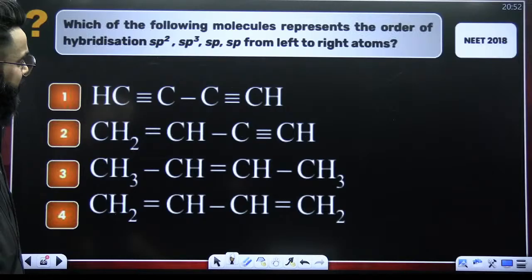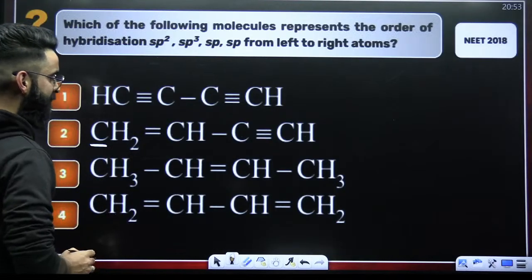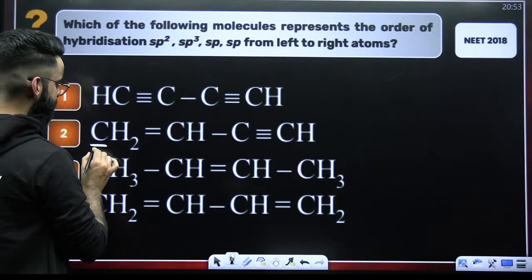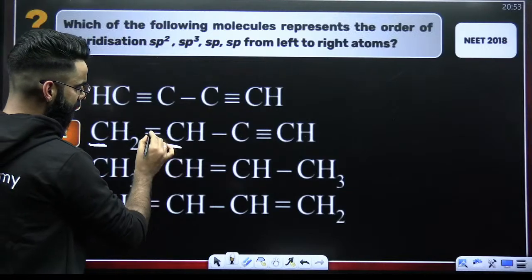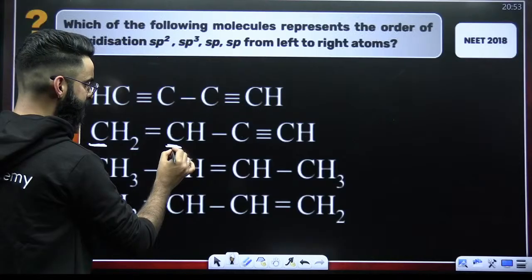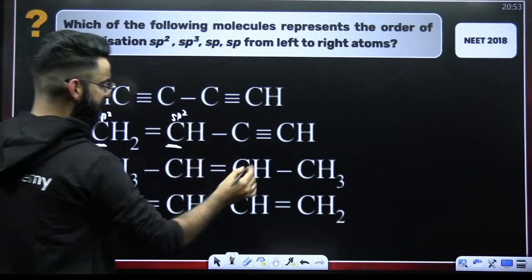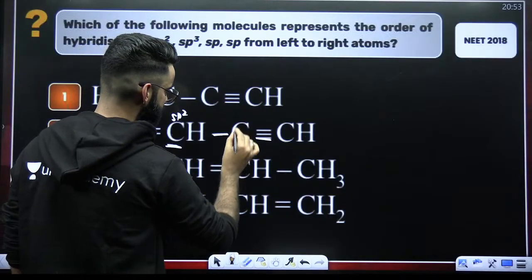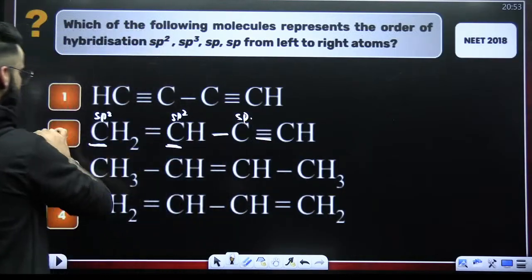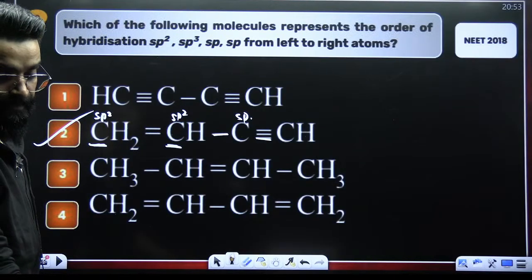Which of the following molecule represents the order of hybridization: sp2, sp3, sp? See guys, this particular carbon is forming 3 sigma bonds, 2 with hydrogen, 1 with carbon. So it's sp2. This one, 1 sigma, 2 sigma and 1 with hydrogen, it's again sp2. This is sp2. Look at this carbon, only 2 sigma. 2 sigma means sp. So sp2, sp2, sp. That means it has to be option 2. That has to be the correct answer of this question.